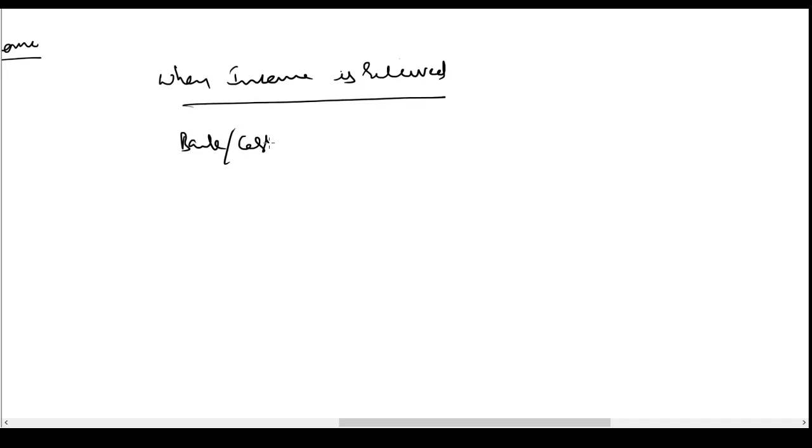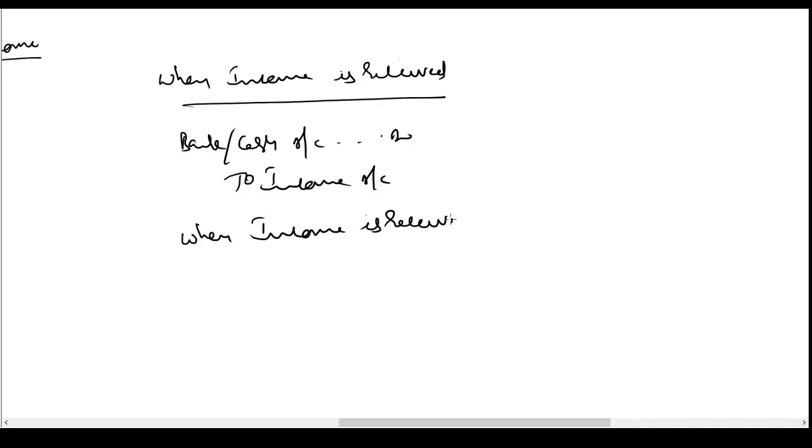I'll show you the scheme of entries once again. When income is received, we normally pass the entry bank or cash account debit to income account. When income is received in advance, what should we do?